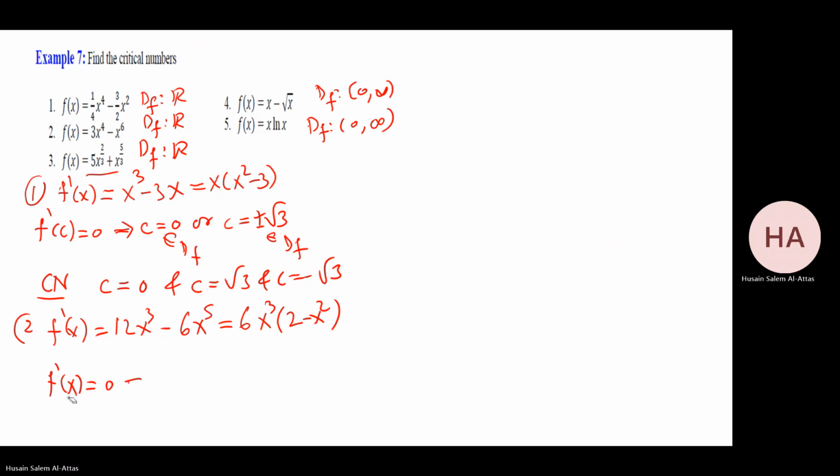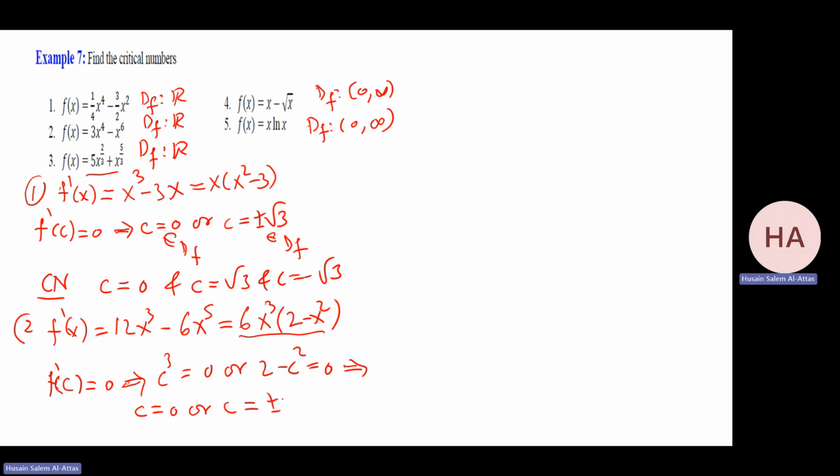f prime at c. Usually you call it c to distinguish it when finding a critical number. So from here, it's very clear: c cubed equals 0 or 2 minus c squared equals 0. That means c equals 0 or c equals plus or minus square root of 2. So what are the critical numbers? c equals 0, c equals square root of 2, or c equals minus square root of 2.